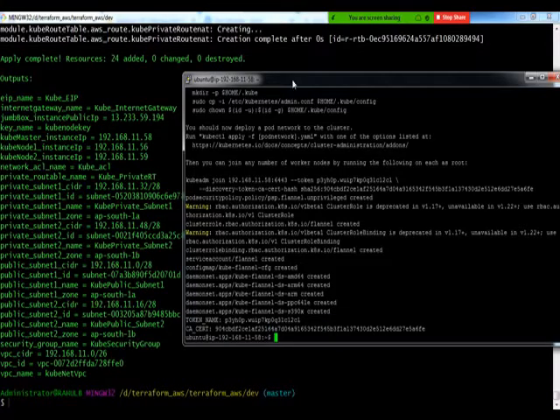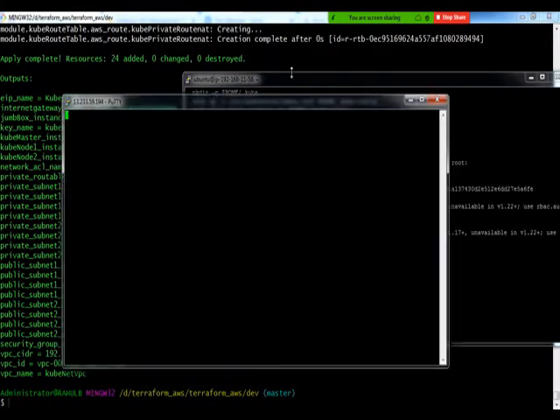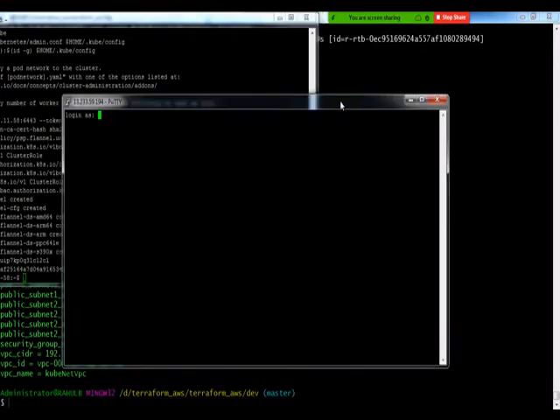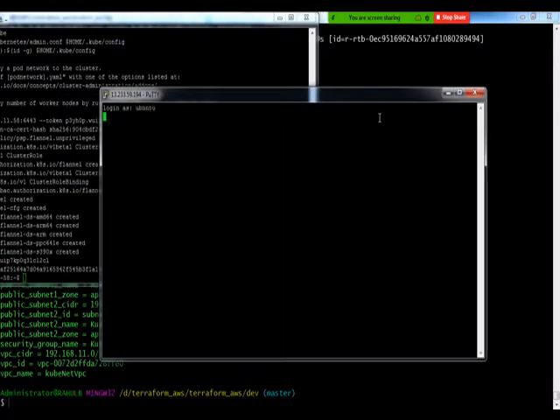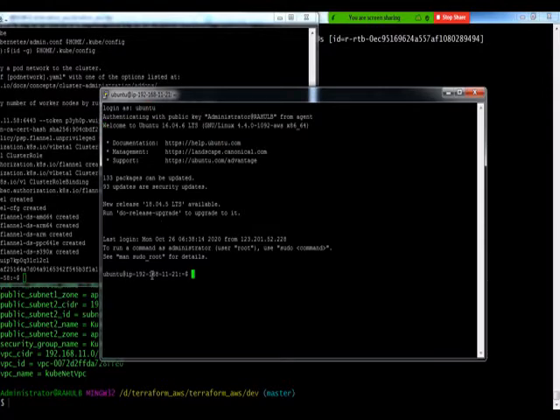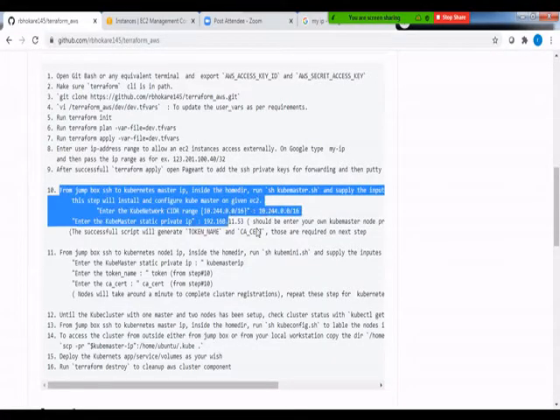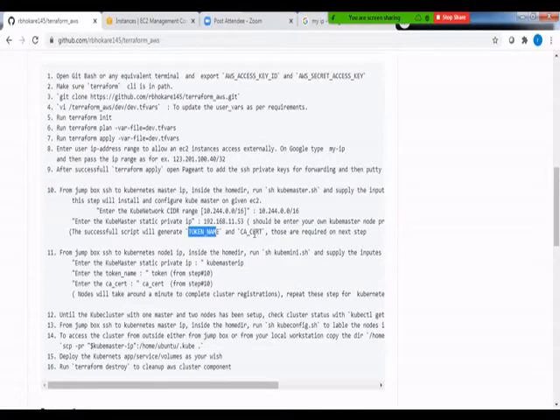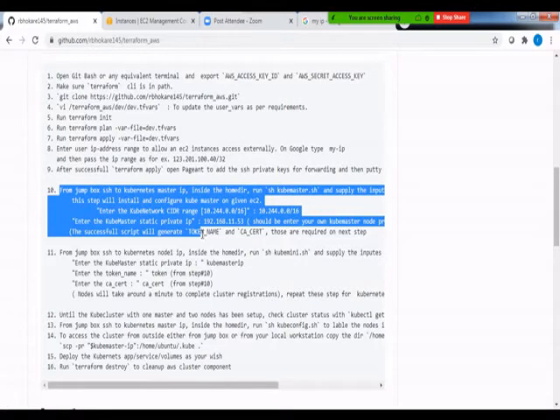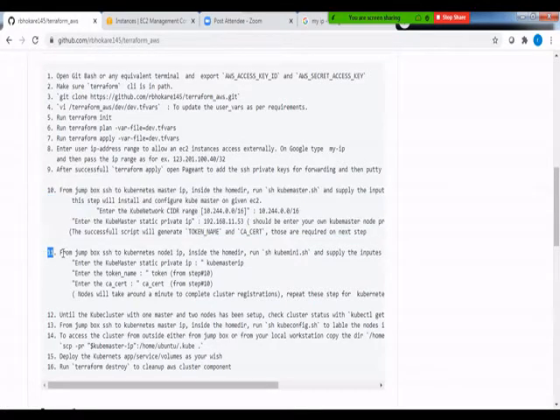Now what I'm going to do is open another session, a duplicate session of my PuTTY, and again I'm at the jump box because this is the jump box IP. Now if I follow my steps, this is completed, right? We got the token name and the CSR, and we have executed step number 10. Now moving forward to step number 11, where we have to log in to the kube node from that jump box and again execute some script over here, right? So that's what I'm going to do now.